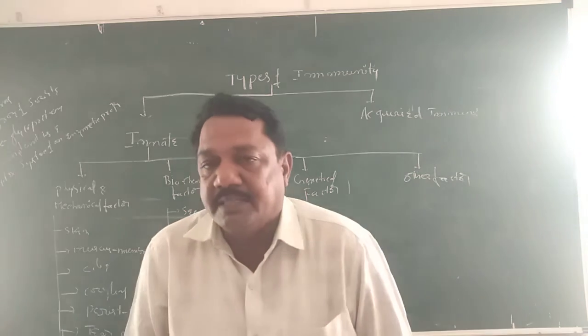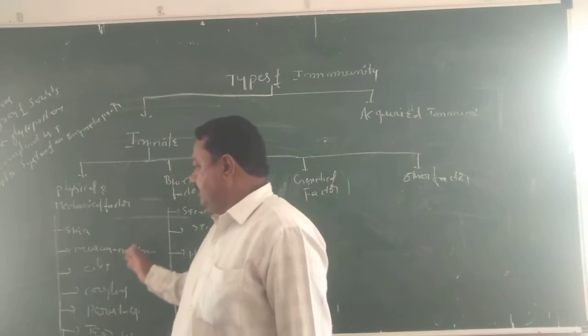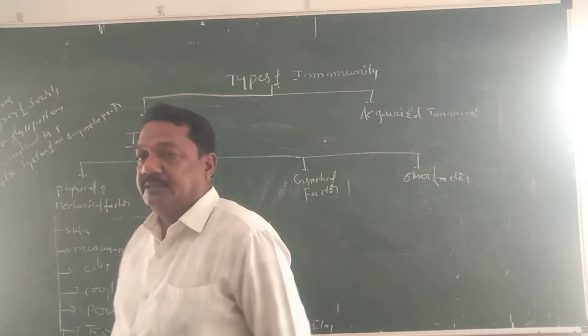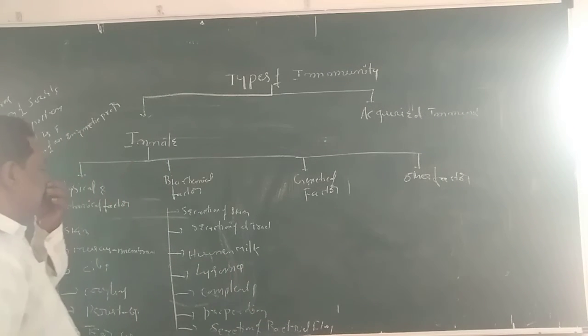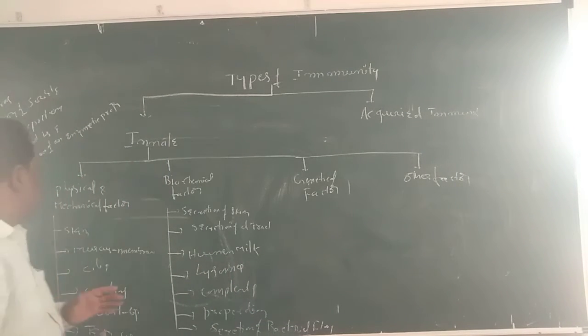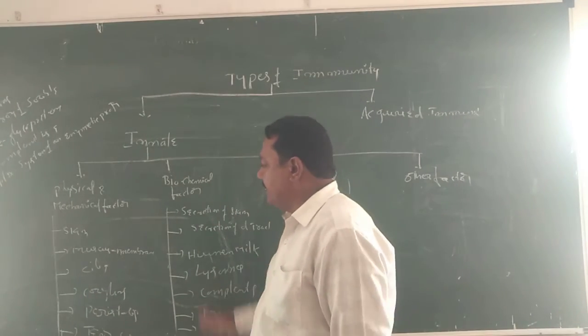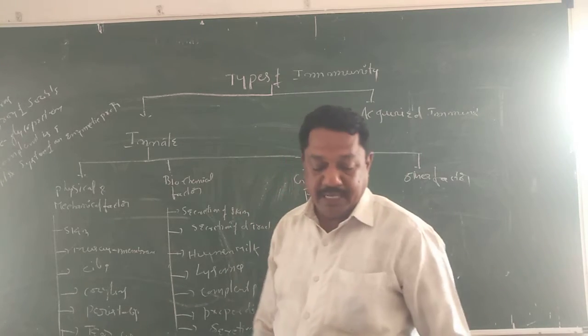What are the physical factors? Skin, and how it plays a major role in the immune system; mucous membrane, cilia, cough, sneezing, peristalsis, tears, as well as urine and others. How the physical factors influence the immune system was discussed last class. Today I am discussing the biochemical factors. The following biochemical factors can influence the natural immune system.